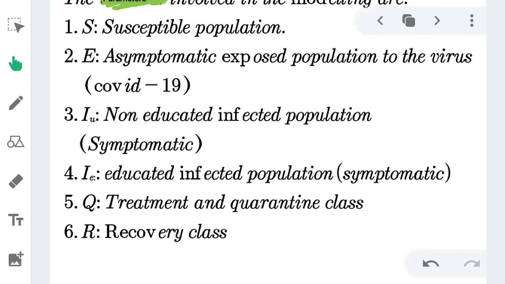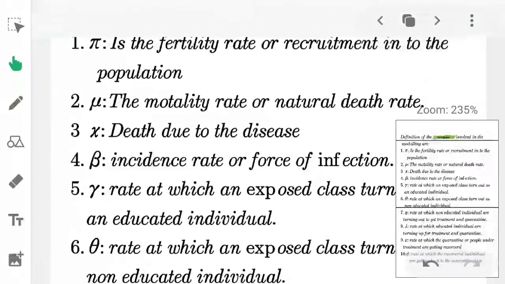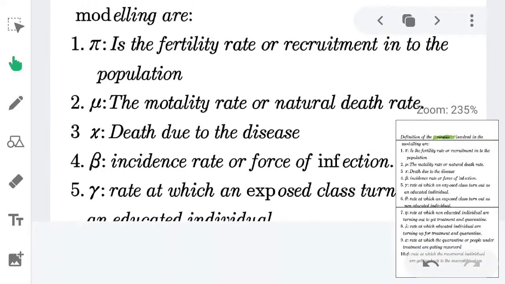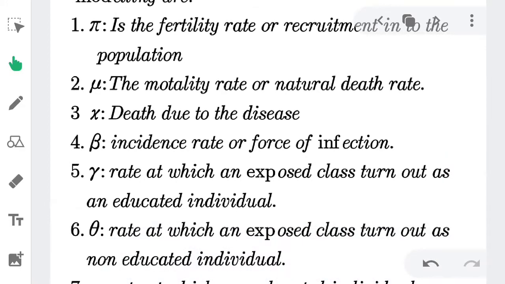Here you have the variables involved in the model. The variables are the fertility rate, which is the natural birth rate. You have mu representing the mortality rate, that is the rate at which people die in natural death. You have chi to represent the rate at which people die of this pandemic virus, COVID-19.